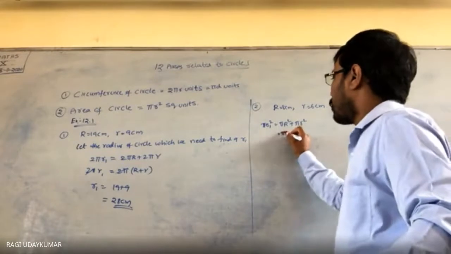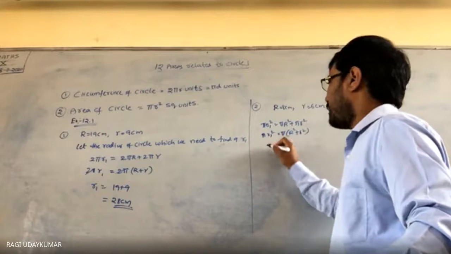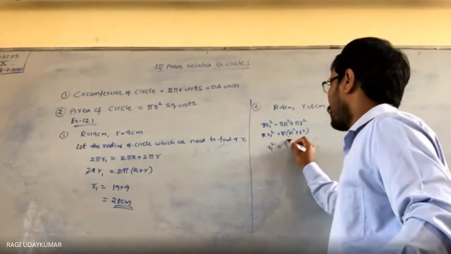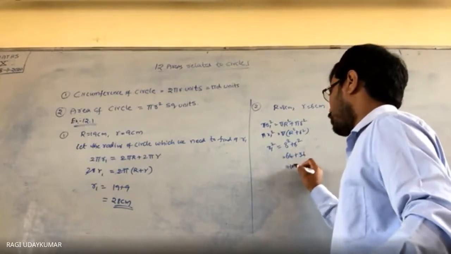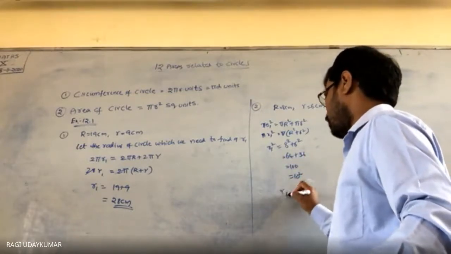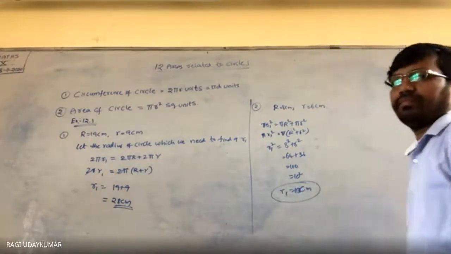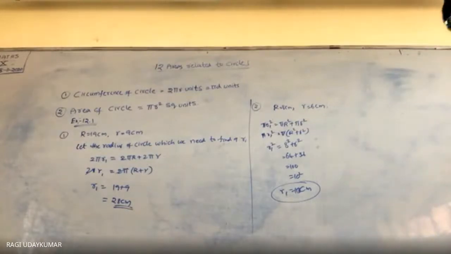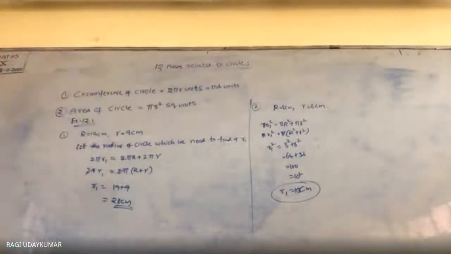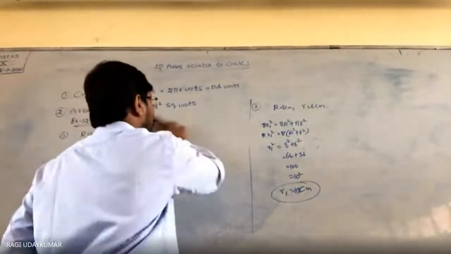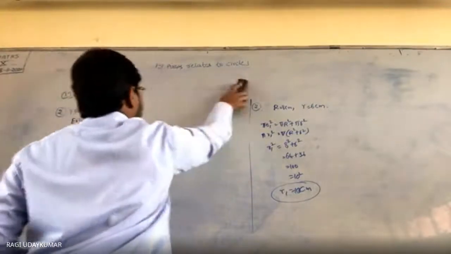So here pi you take common, pi R1 square. R square plus r square आ जाएगा. So pi will get cancelled. R1 square is equal to 8 square plus 6 square. So 64 plus 36, which is equal to 100, which is equal to 10 square. So the radius of the circle is 10 centimeters. समझ में आया? Simple problems, guys, but not complicated here. Okay? Just I'll explain your third one. Third problem is lengthy, but it is not complicated.